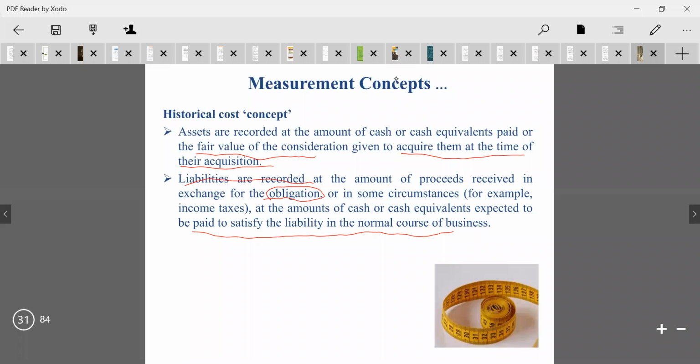In the normal course of business activities, whatever the cash and cash equivalent expected to be paid to satisfy the liability, whatever the liabilities we have, either it may be financial elements or borrowings, or any of the short-term loans, or else the long-term loans. All these need to be satisfied with the cash or cash equivalent value only.